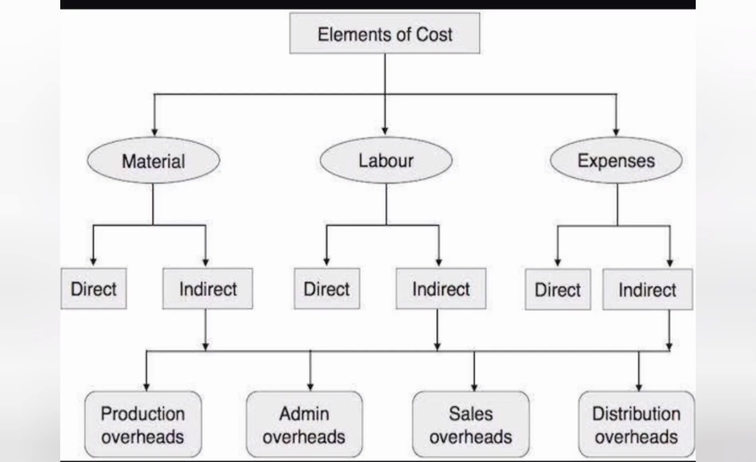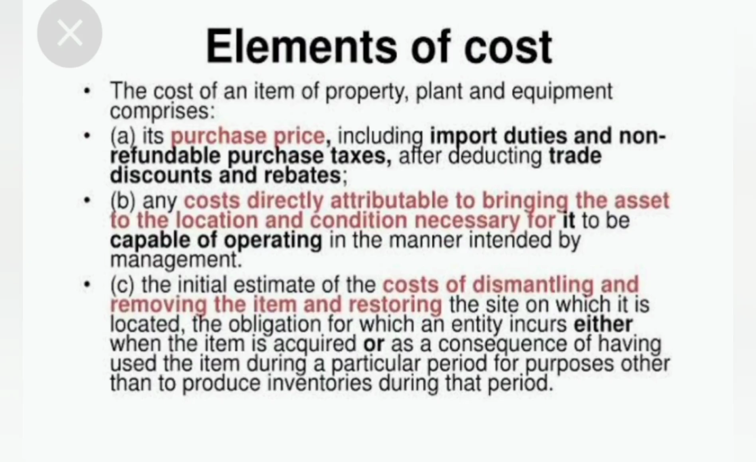So these are elements of cost. There is material, in that we have direct and indirect; labor, we have direct and indirect; and expenses also we have direct and indirect. So all the indirect ones: production overhead comes under the material, admin overhead comes under the labor, and we have sales overhead as well, that also comes under the labor. Expenses, distribution expenses. Elements of cost.